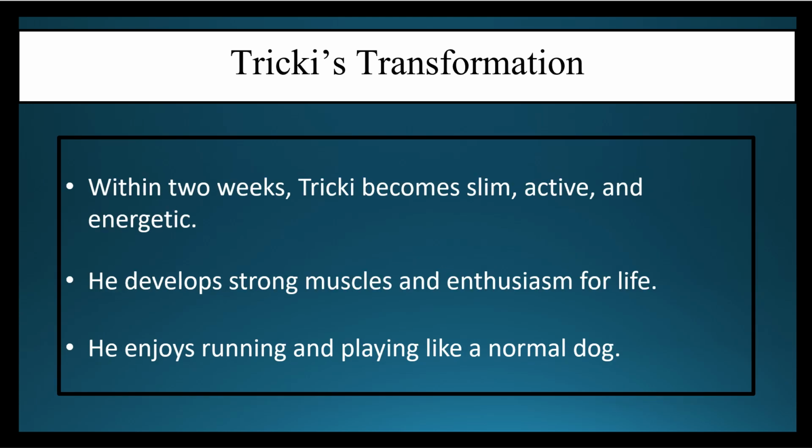Now we talk about Tricky's transformation. अब हमने as we have already read and revised here also, Tricky was kept on a water only diet. उसको physically fit रखा. He was able to interact with the other dogs. He had his social activities, and even the physical activities helped him a lot. So within those 2 weeks, Tricky became slim, active, and energetic. He developed strong muscles and enthusiasm for life, and he really enjoyed running and playing like a normal dog.